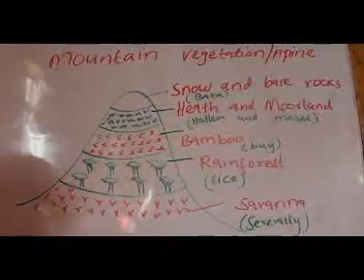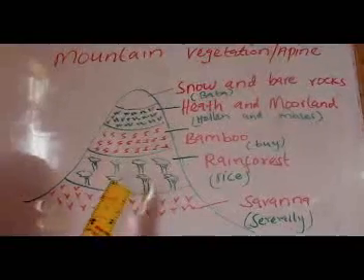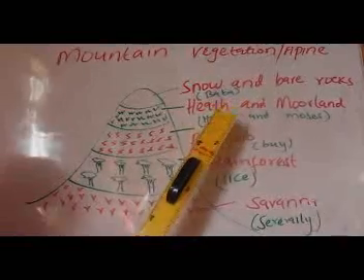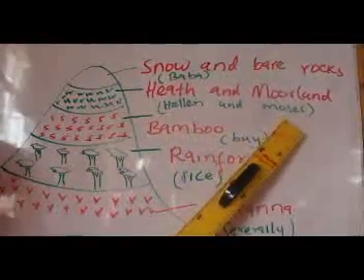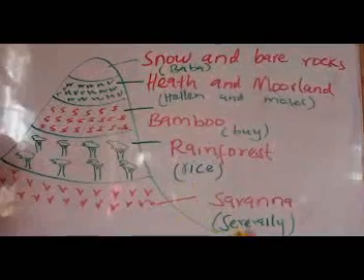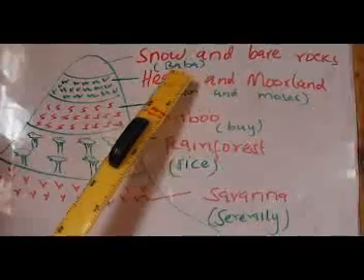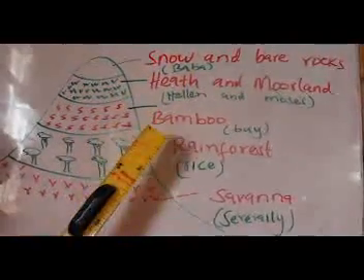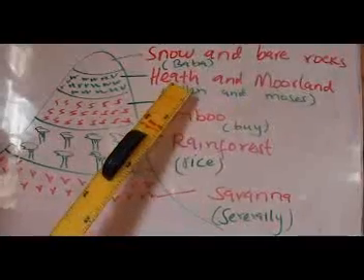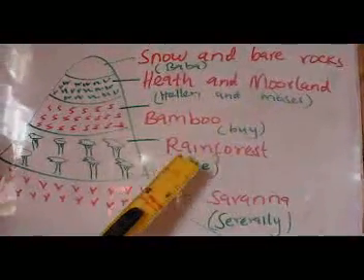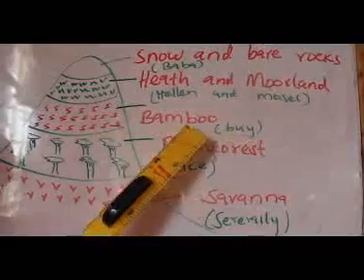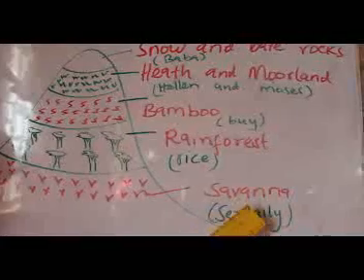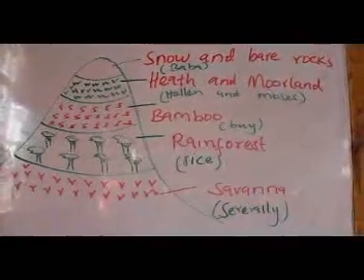Now we have a formula for getting this arrangement of vegetation from the top to the bottom, and the formula is Baba, Helen, and Moses by Rice severally. Baba stands for bare rocks and snow. Then Helen and Moses stands for heath and moorland. Then Bai stands for bamboo. Then Rice stands for rainforest. Then severally stands for savanna vegetation.